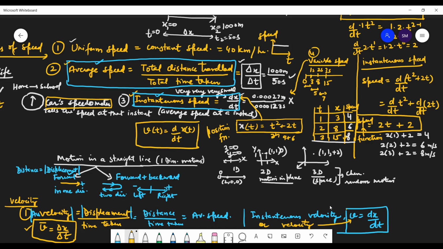Otherwise, if you say only velocity, like in the formulas v square minus u square is equal to 2as, s is equal to ut plus half at square, v is equal to u plus at.